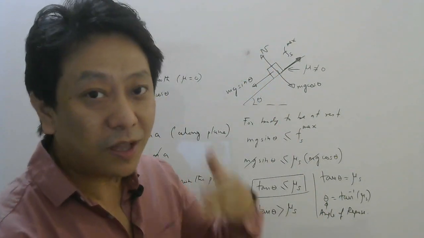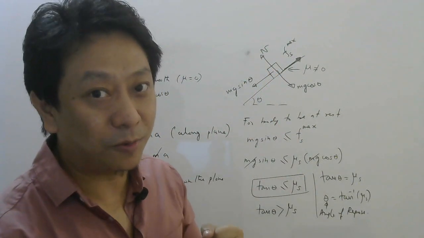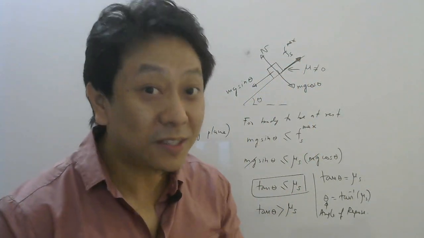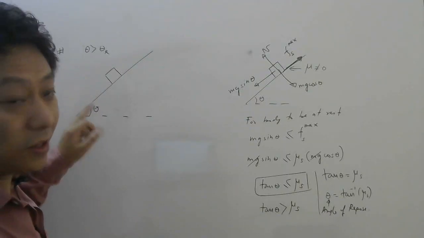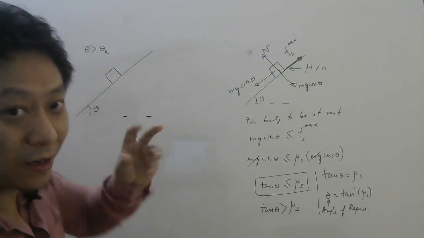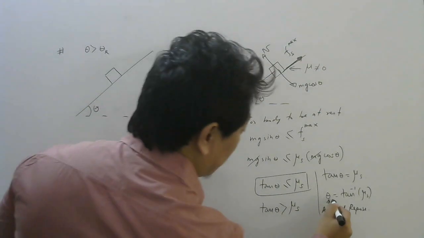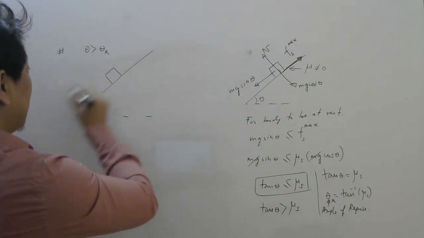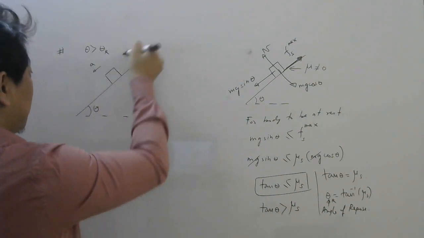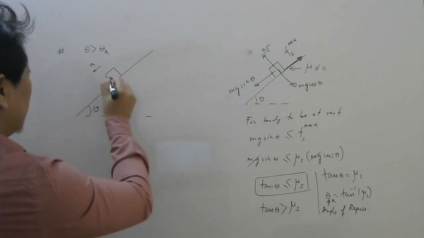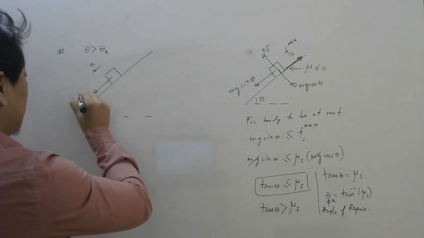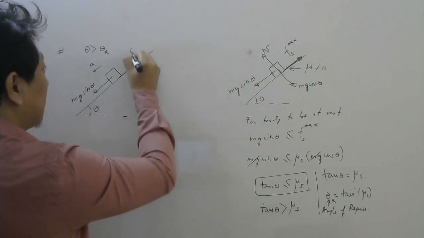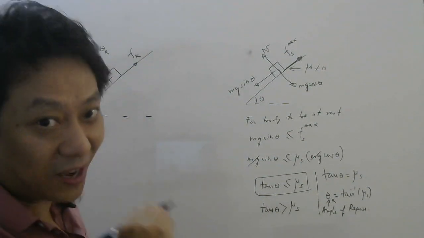Now let us assume the angle is greater than the angle of repose. Then the body will slide. When it slides, let us see what its acceleration will be. So if this theta is greater than theta r, where theta r I am using for the angle of repose. This is your angle of repose. Then the body will slide, and once it slides this way, I want to know its acceleration. Well, which force is bringing it down here? Mg sin theta, right? And which force is opposing this force here? Kinetic friction, isn't it? Now friction will be kinetic.